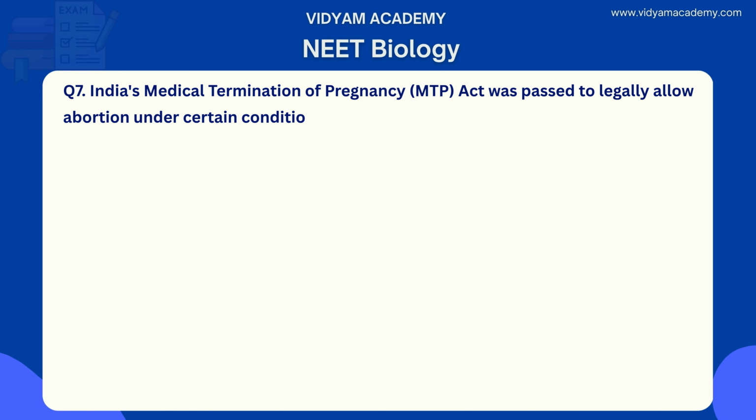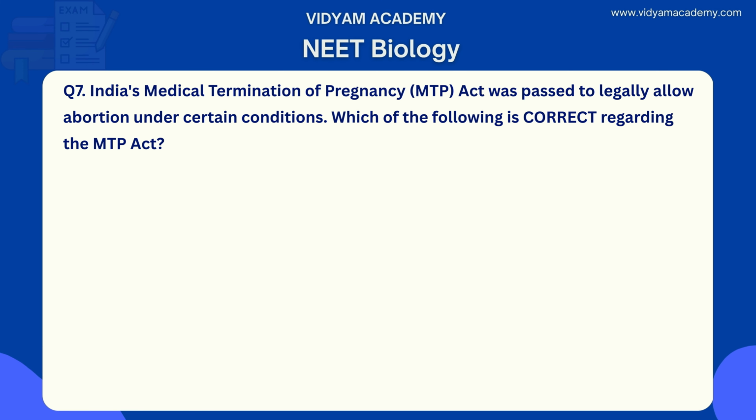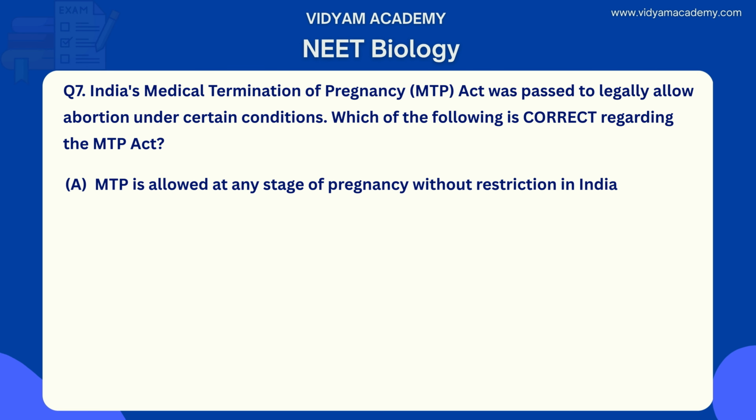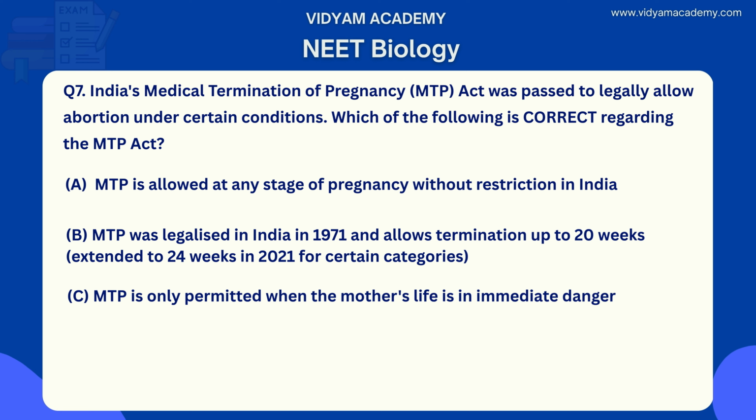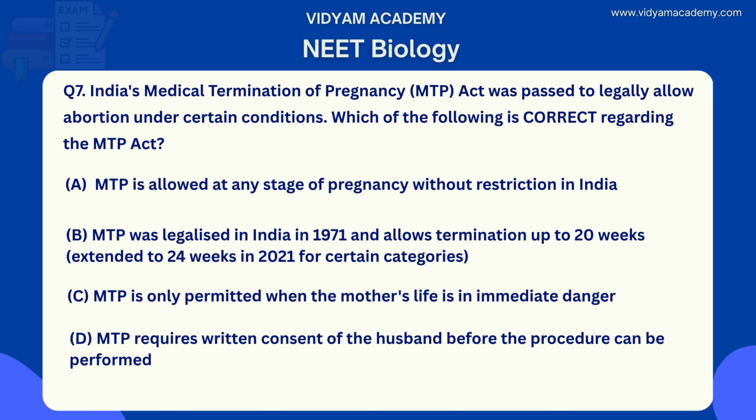India's Medical Termination of Pregnancy (MTP) Act was passed to legally allow abortion under certain conditions. Which of the following is correct regarding the MTP Act? Option A. MTP is allowed at any stage of pregnancy without restriction in India. Option B. MTP was legalized in India in 1971 and allows termination up to 20 weeks, extended to 24 weeks in 2021 for certain categories. Option C. MTP is only permitted when the mother's life is in immediate danger. Option D. MTP requires written consent of the husband before the procedure can be performed.